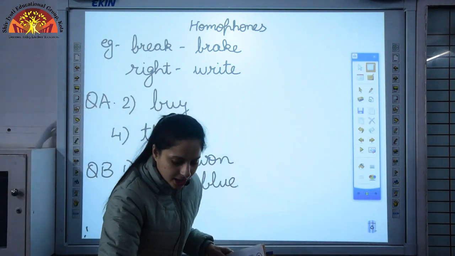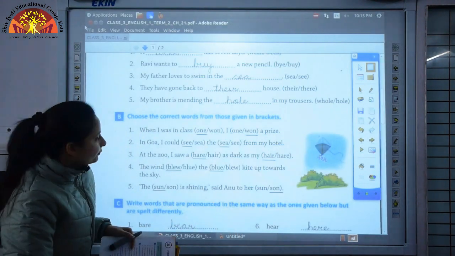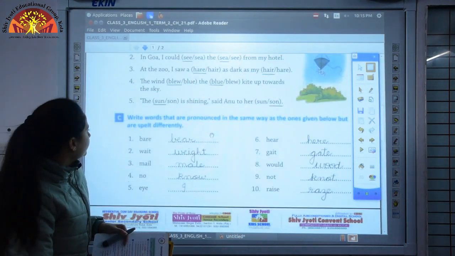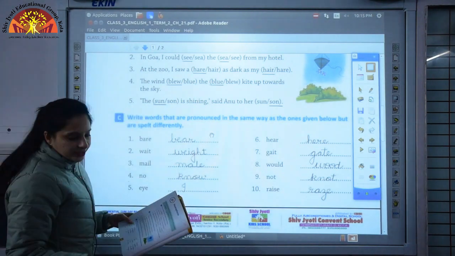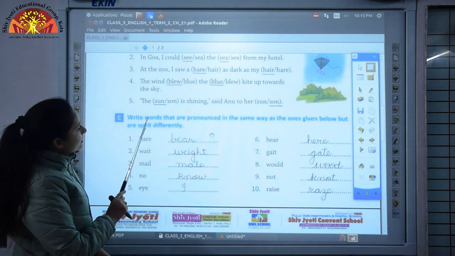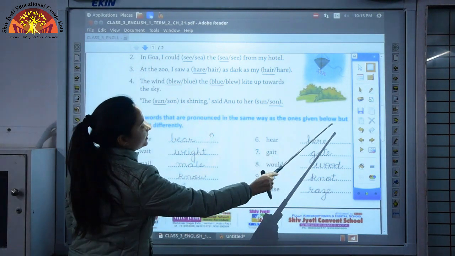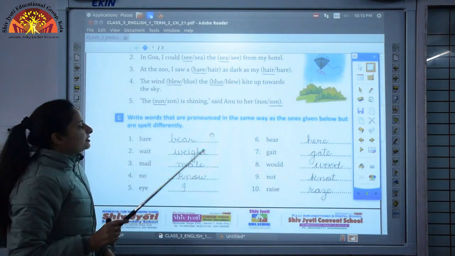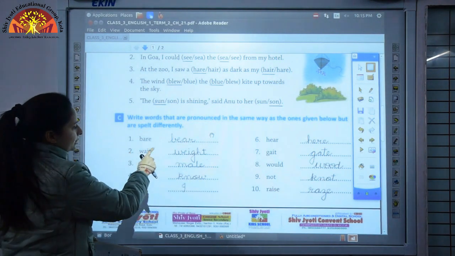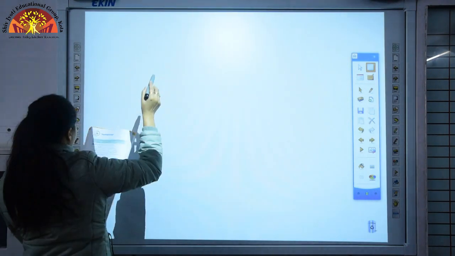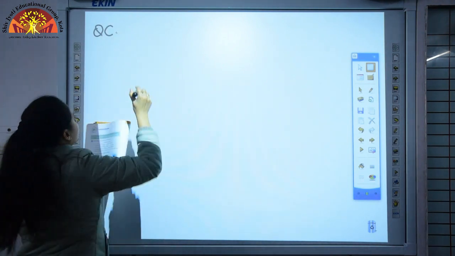Fine. Now I'll discuss question number C. Children, for rest of the parts you can refer the PDF when it will be sent to you. Do it yourself. Now we'll discuss the C one. Write words that are pronounced in the same way as the ones given below but are spelt differently. It's the same. So first I'll discuss this weight and wait. Now question number C. Second one I'll discuss.